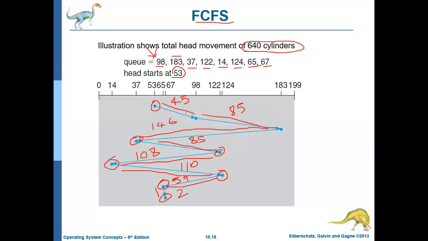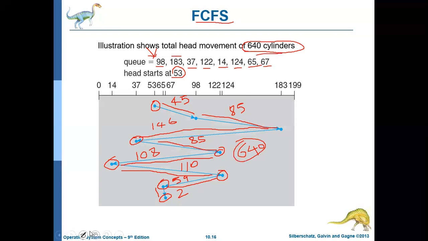So if you add all these things, 45 plus 85 plus 146 plus 85 plus 108 plus 110 plus 59 plus 2, what you get is 640. So this algorithm, to satisfy this request, the head has to move across 640 cylinders, right?